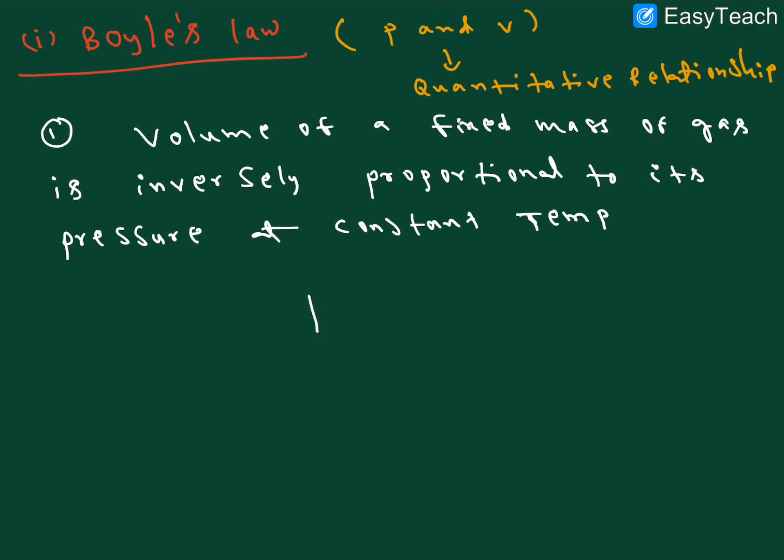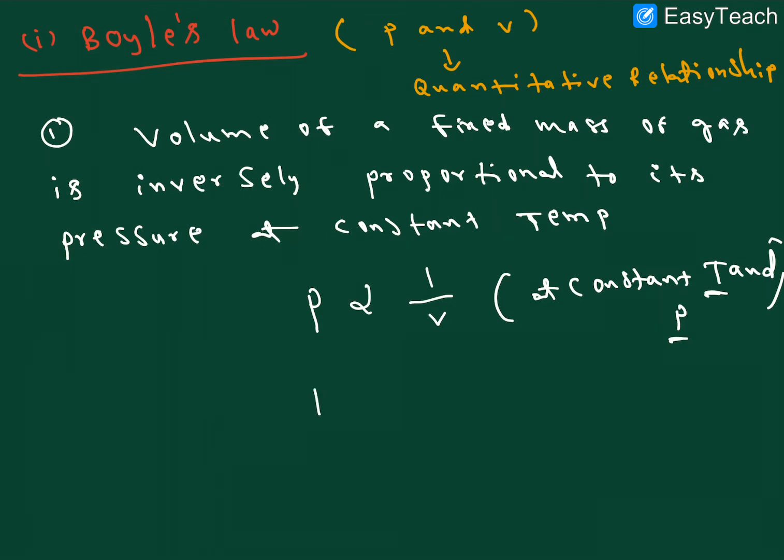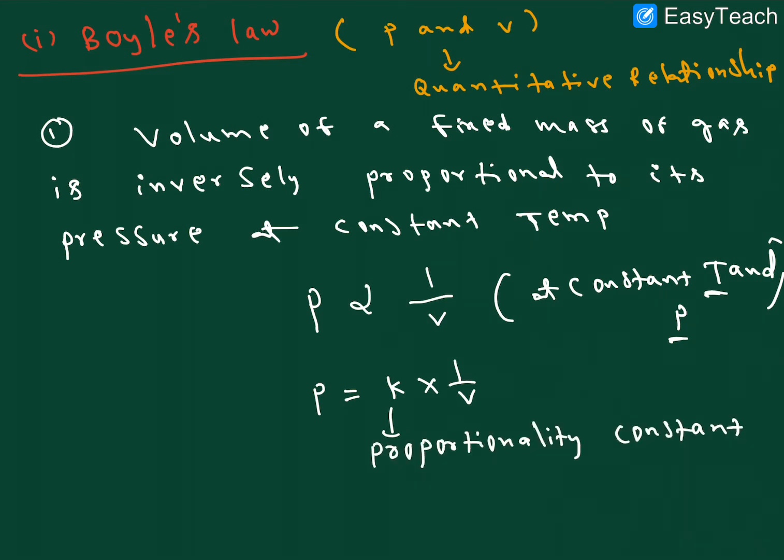So nothing but what here? Pressure is inversely proportional to volume, right? When the pressure increases, the volume decreases. When the volume increases, the pressure decreases. In this case, what is constant here? At constant temperature and amount of gas. We are taking a proportionality constant: P is equal to K into 1 by V, right? This K is the proportionality constant.